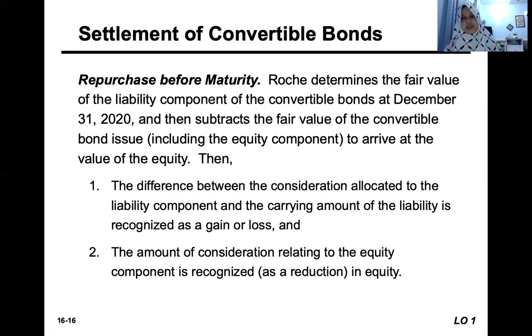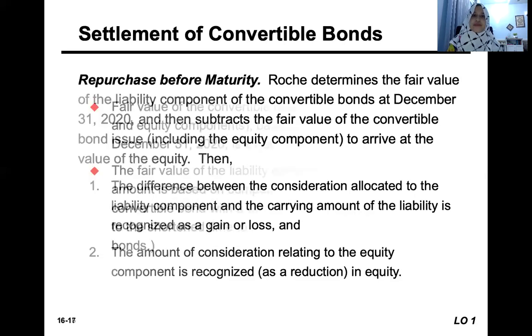Let's say Roche determines the fair value of the liability component of convertible bonds at December 31st, 2020, and then subtracts it from the fair value of the convertible bonds issued, including the equity amount, to arrive at the value of equity. The difference between the consideration allocated to the liability component and the carrying amount of the liability is recognized as a gain or loss. And the consideration relating to the equity component is recognized as a reduction in equity.